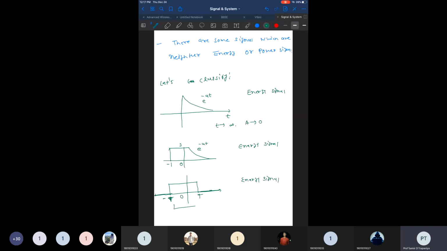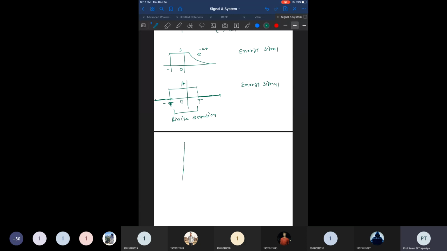It's a finite duration. After T there is no amplitude, and after minus T there is again no amplitude, so if you find its energy, it is finite. Now I draw another signal, and it is continuously here. Is this signal an energy signal or power signal? Power signal, exactly, because it is periodic in nature, moving in both directions as it approaches minus infinity and plus infinity. So this is an example of a power signal.